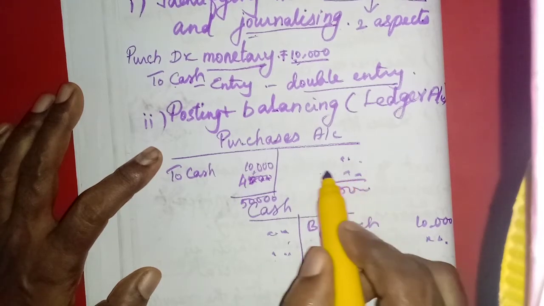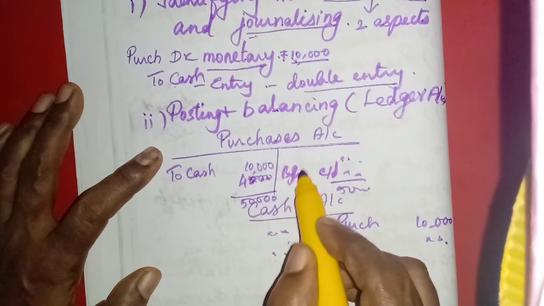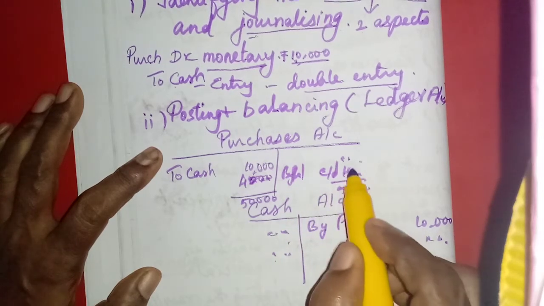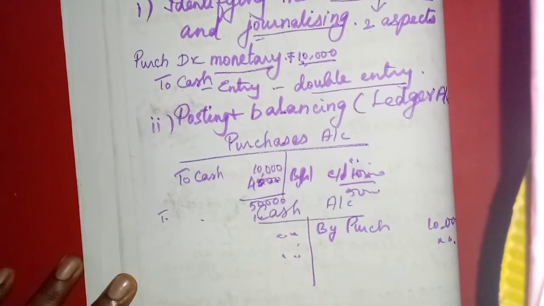Here it will be the balance. By balance carried down we will write 10,000. Then it will be written as balance brought down 10,000.